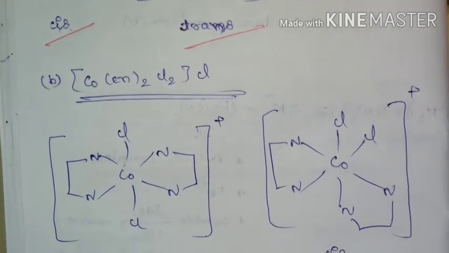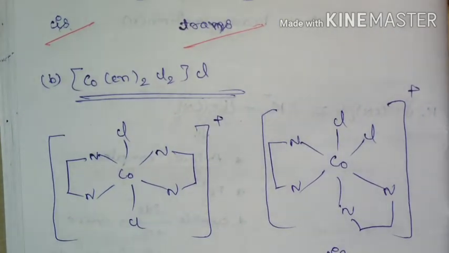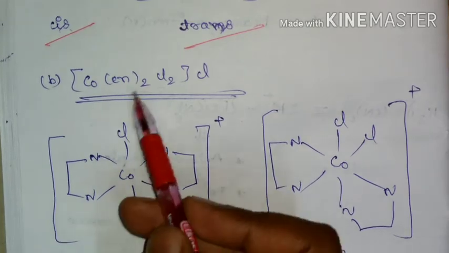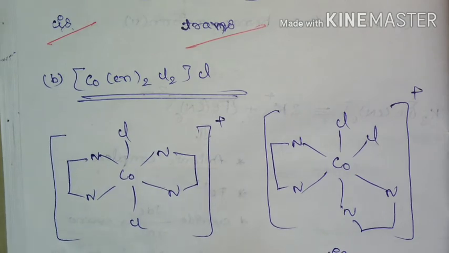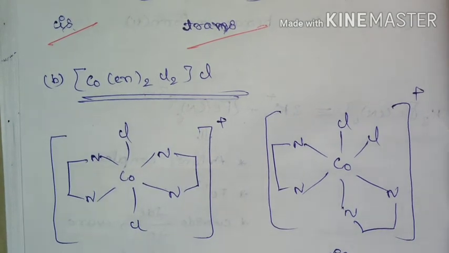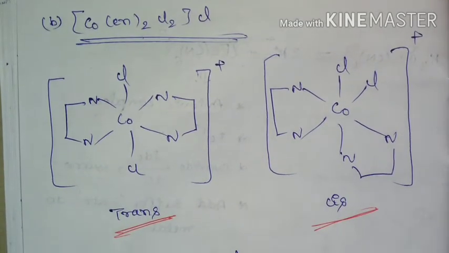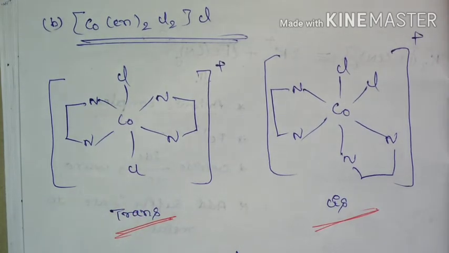And if you come to the next complex, the ethylenediamine cobalt complex, here there are 2 ethylenediamine ligands and 2 chloro ligands, so there is the possibility of geometrical isomerism, that is it can exist as trans and cis.